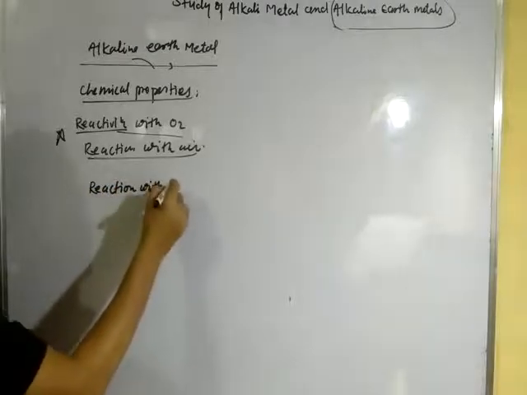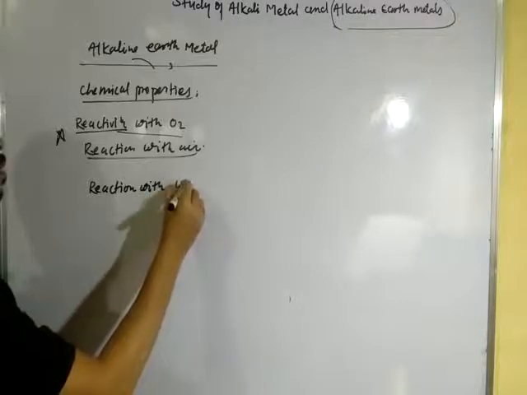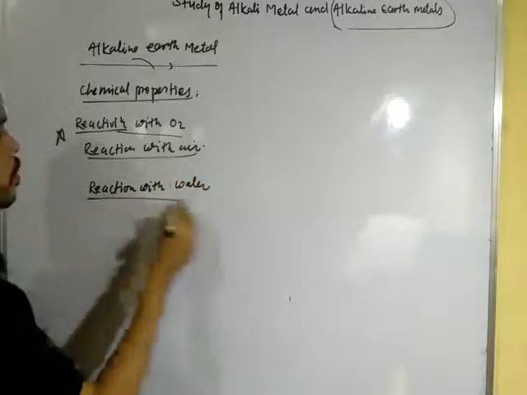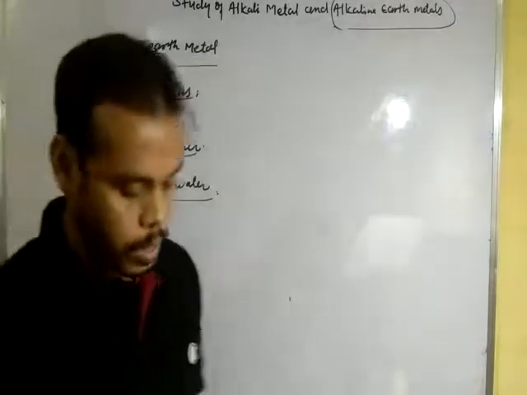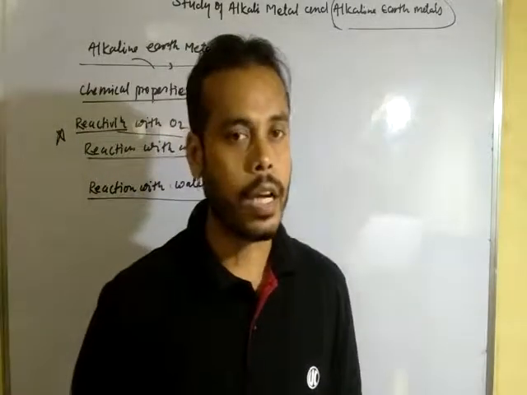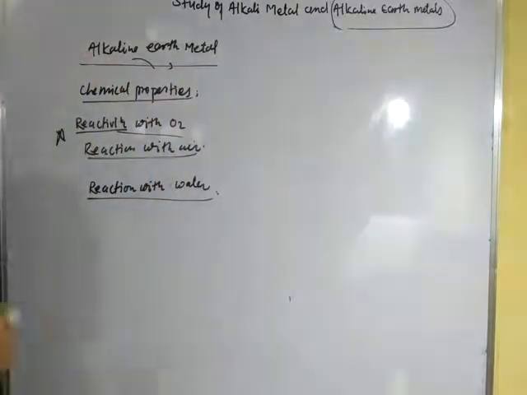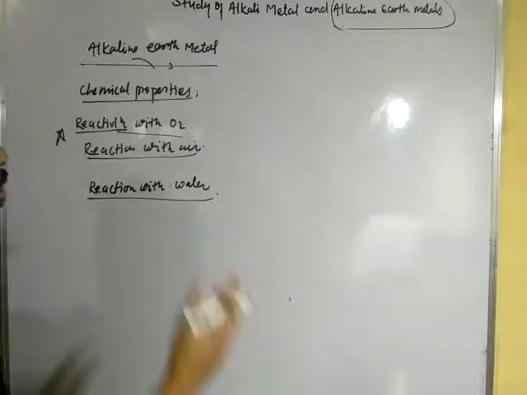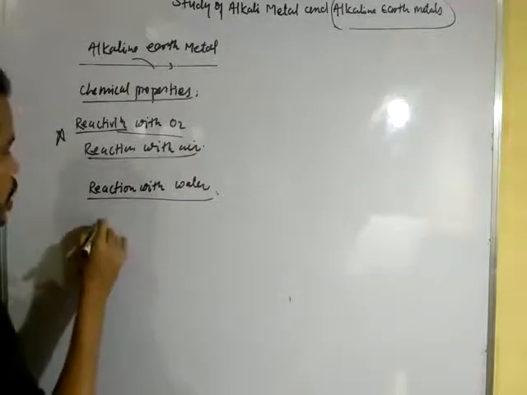Reaction with water. Alkaline earth metals do not react with cold water, they react with hot water to form hydroxide with the elimination of hydrogen. React with hot water.